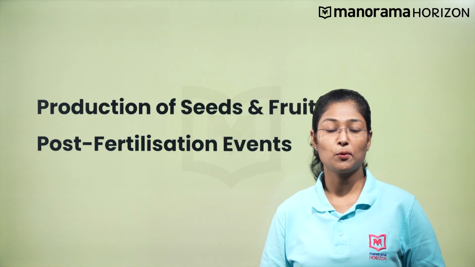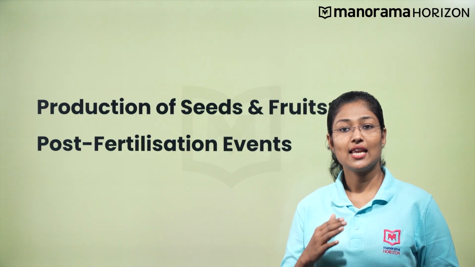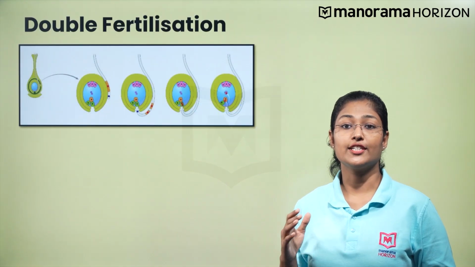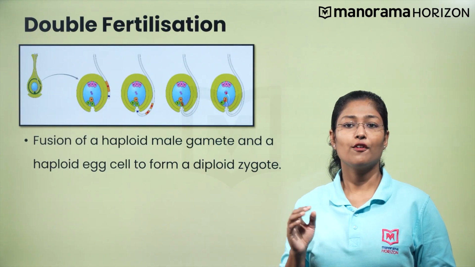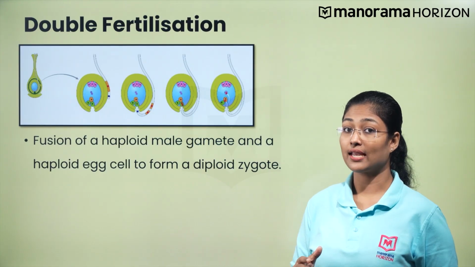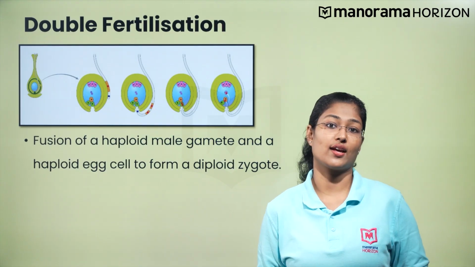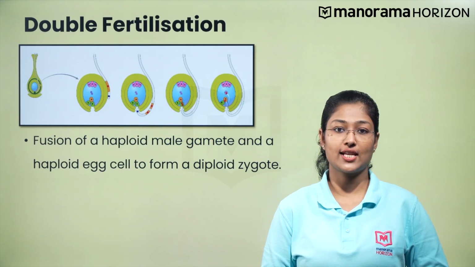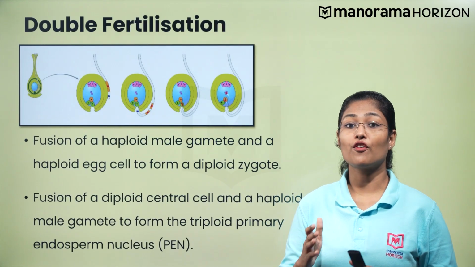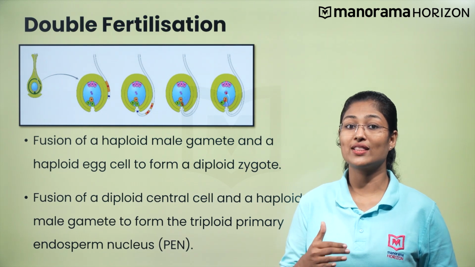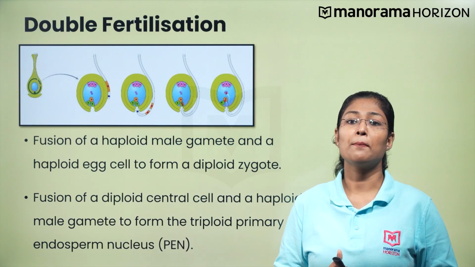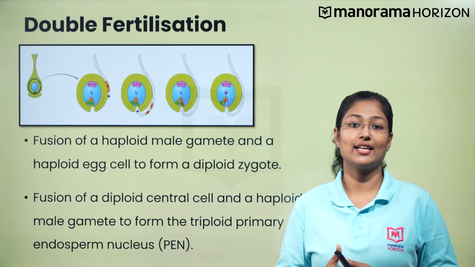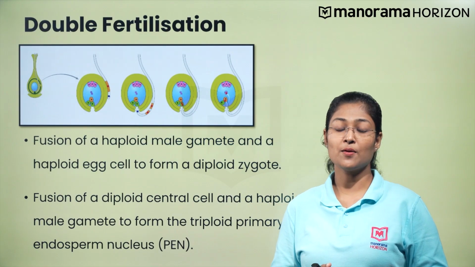Before discussing the post-fertilization events, let us recall the process of double fertilization. Double fertilization includes a fusion of the haploid male gamete with a haploid egg to form a diploid zygote, and a fusion of a diploid central cell with another haploid male gamete to form the triploid primary endosperm nucleus, that is, the PEN, right?